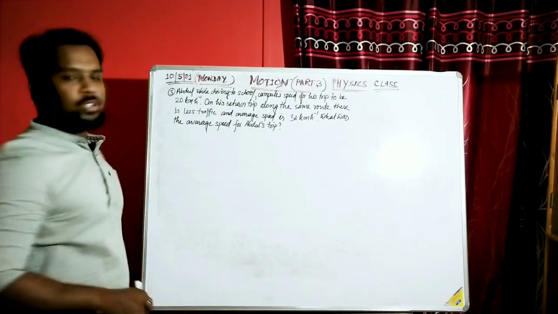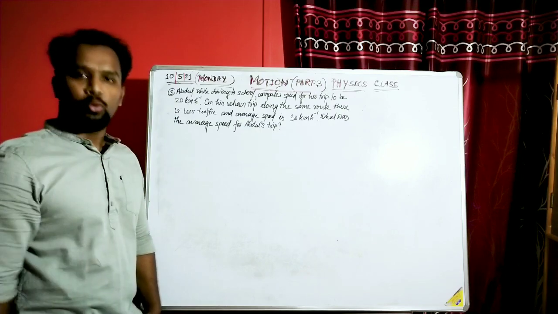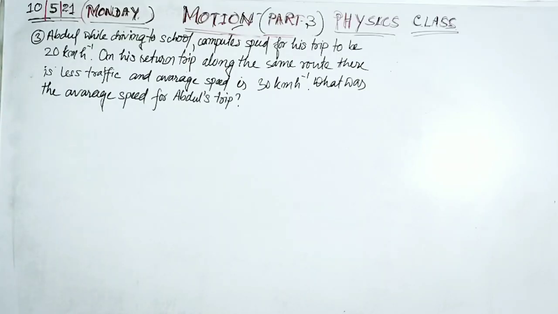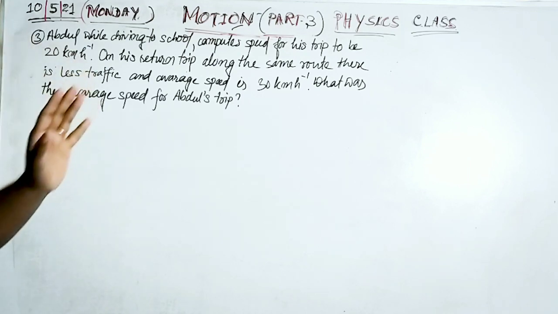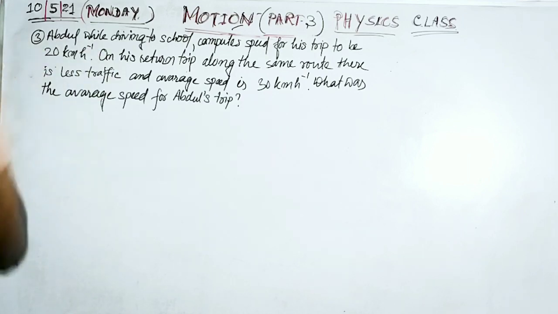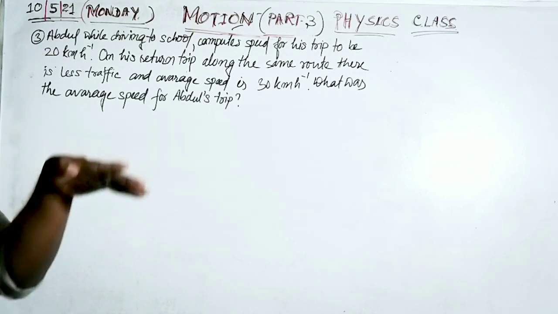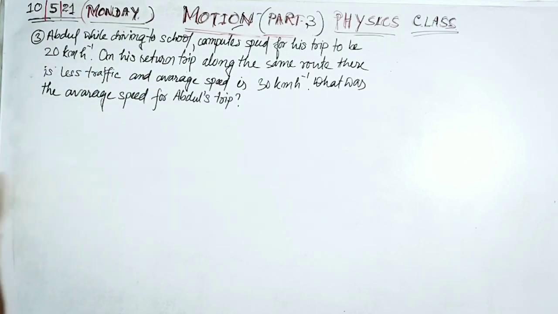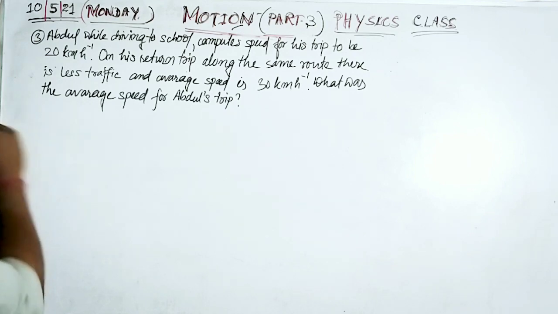This is our next question, and this question is also from the exercise part of the lesson Motion of your class 9. The question says that a boy, Abdul, while driving to school, computes his speed for the trip to be 20 km per hour. On his return trip along the same route, there is less traffic, so he takes less time and can speed up his car. The average speed was 30 km per hour. Now we have to calculate the average speed for Abdul's trip.